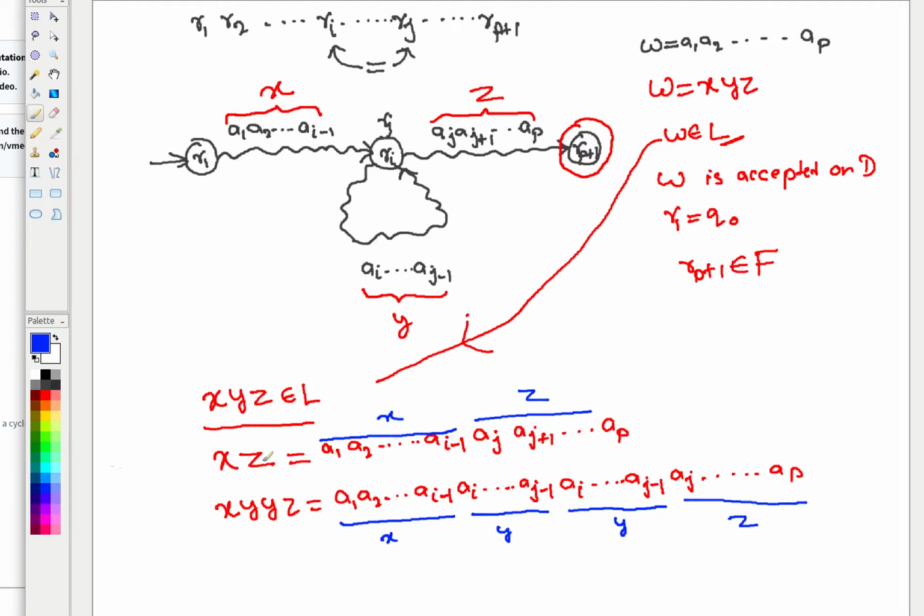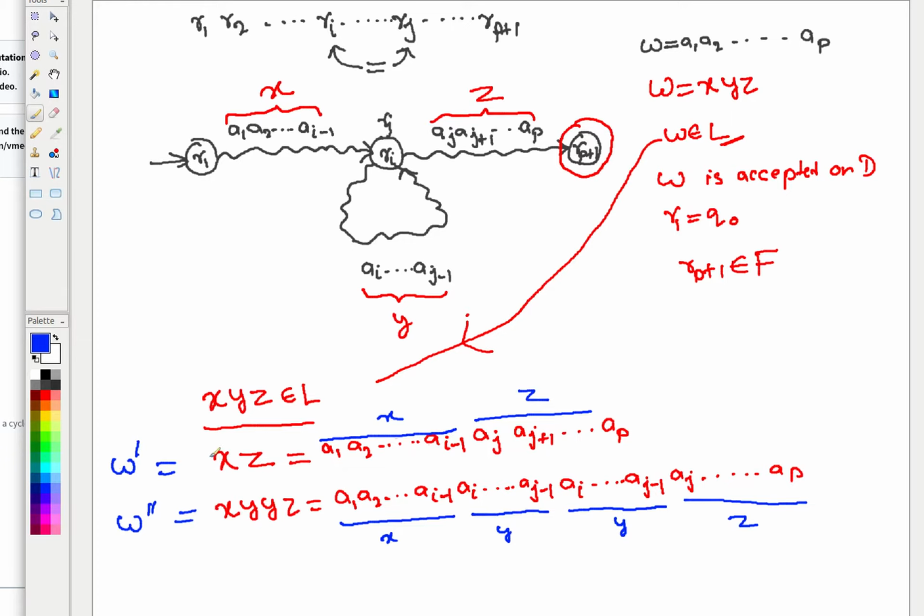Good, Shashwat, you reached the conclusion, and that's exactly where I am arriving. So xz will belong to L. Why? Let's say this is w dash and this is w double dash. So w dash belongs to the language L. Why? Because it will be accepted on the DFA.